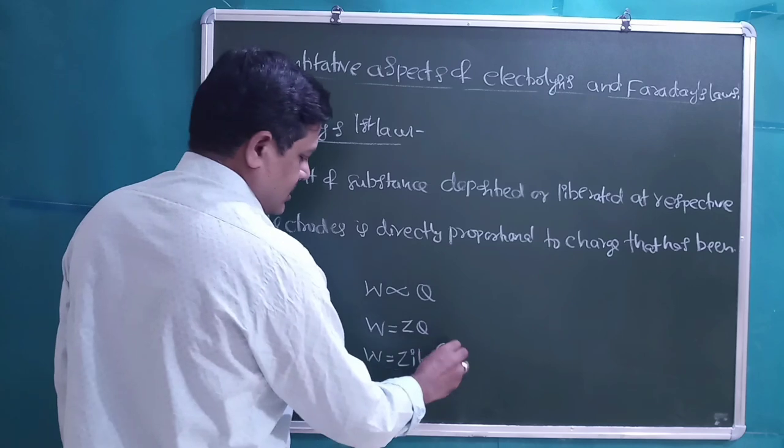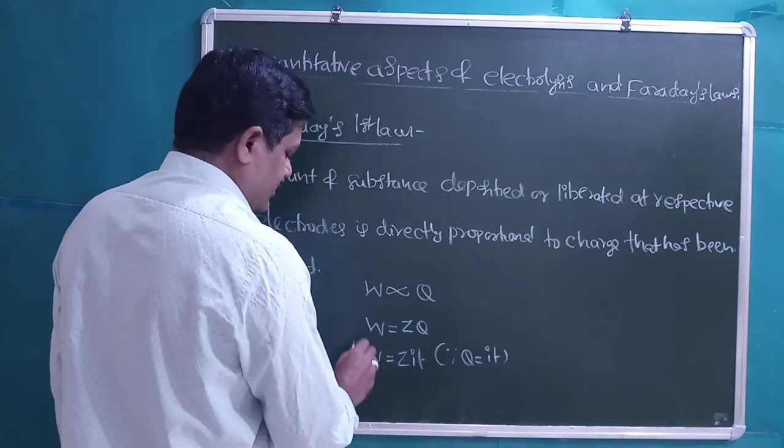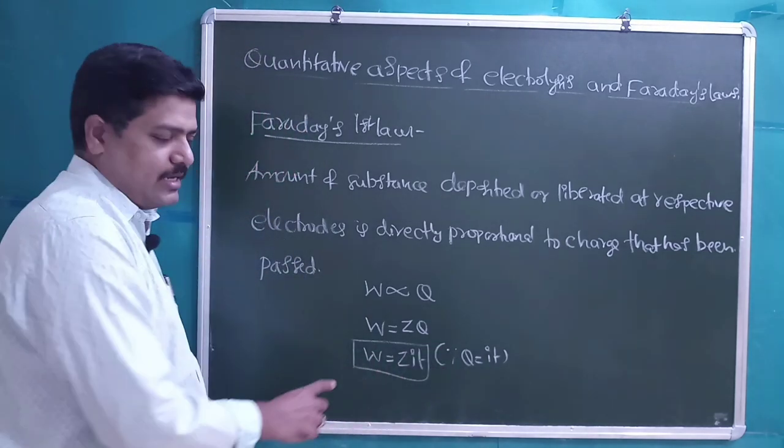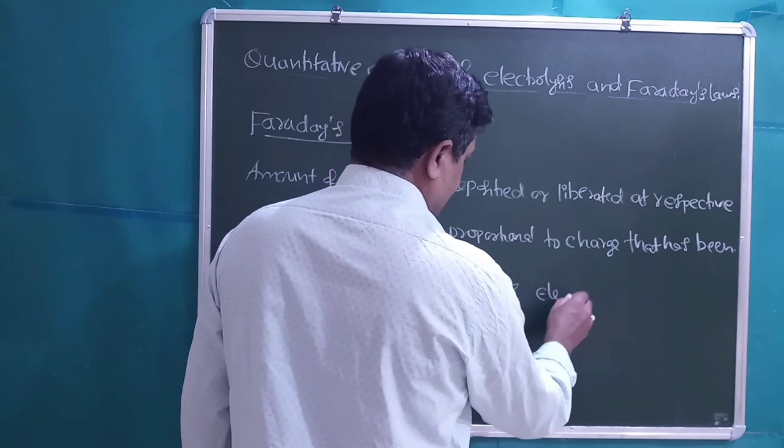Since Q is equal to IT, W is equal to ZIT. Here Z is known as electrochemical equivalence.